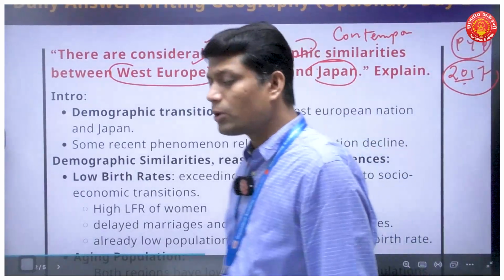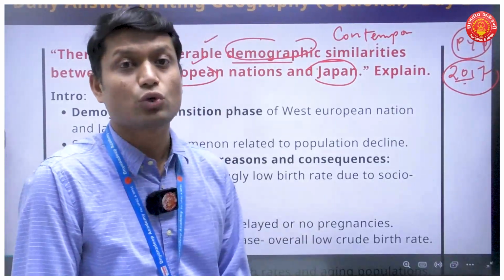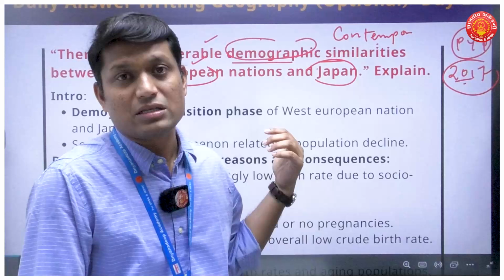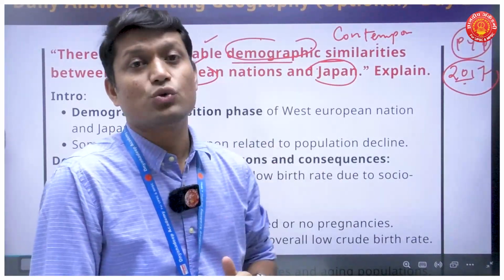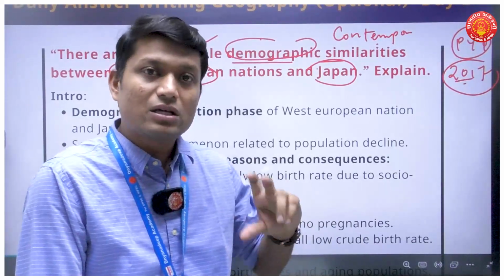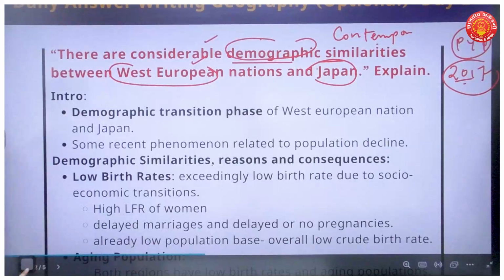So whenever we talk about population and settlements, or typically population distribution across the globe or population growth of the world, time and again we end up referring to these areas. Time and again I have given you examples of Japan, Germany or West Europe. Fine. And there are multiple occasions where we find that there are similarities in these regions. Fine. Now let us try to introduce.